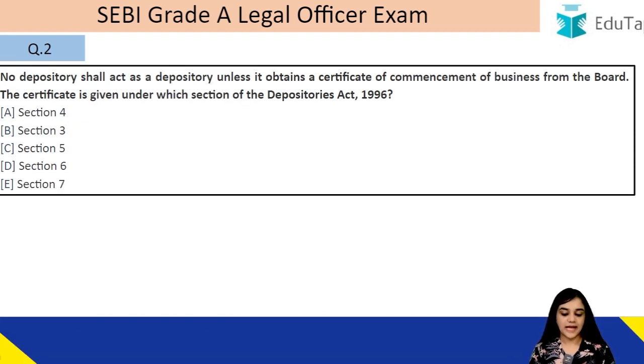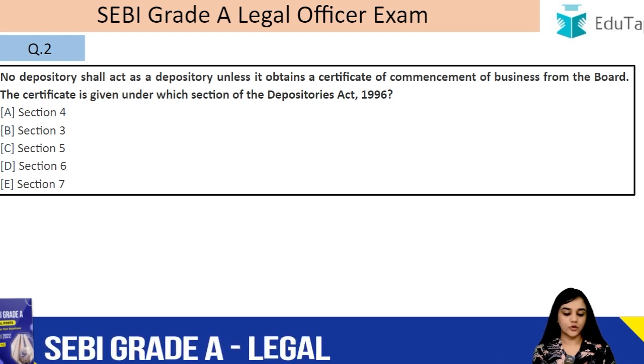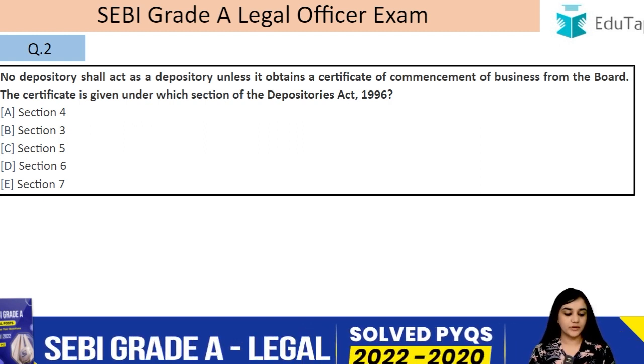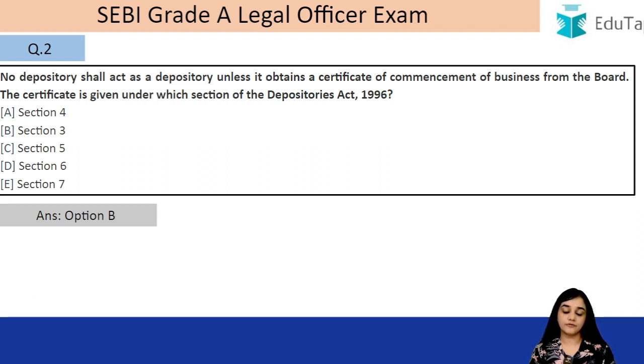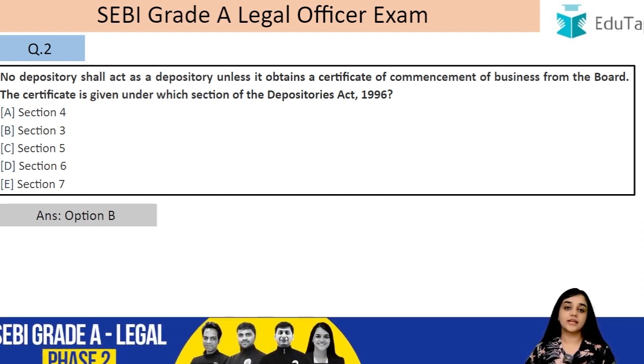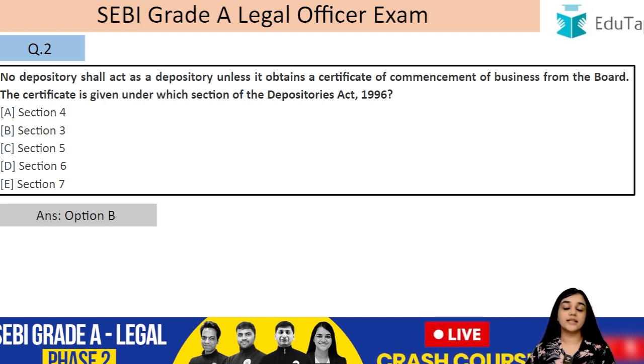No depository shall act as a depository until it obtains a certificate of commencement of business from the board. The certificate is given under which of the following sections? So the answer to this is option B, that is section number 3. Yesterday I told you that any depository cannot act as a depository until and unless it has this certificate under section 3, right?